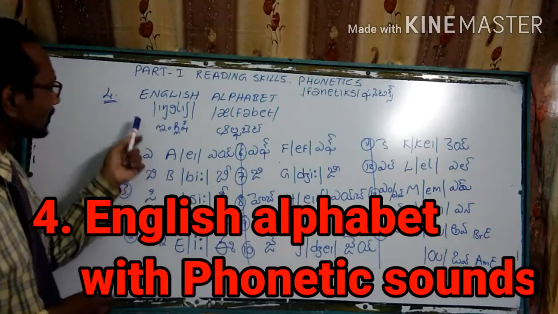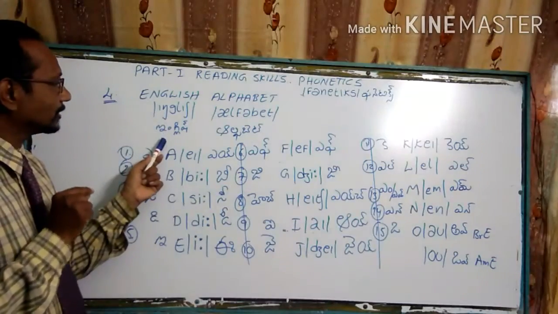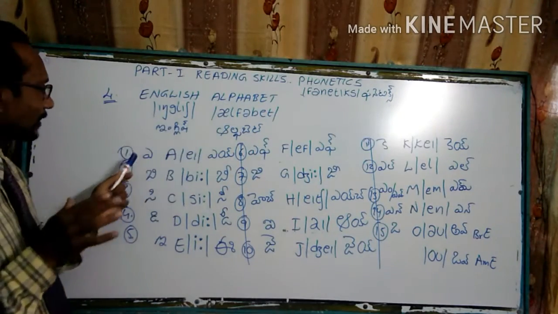Coming to the first, see here, it is not English, it should be English alphabet. The first letter is here.